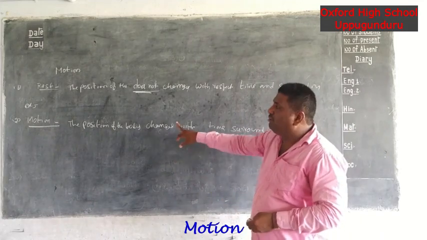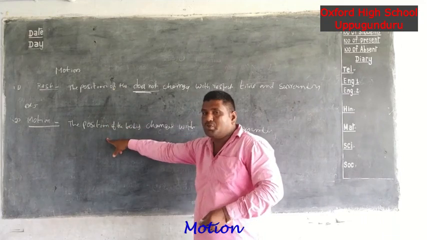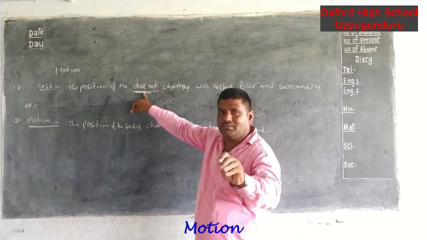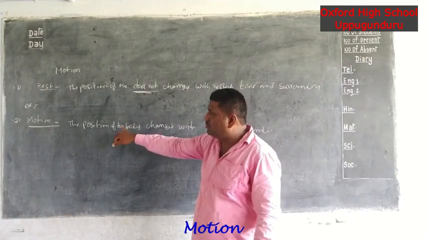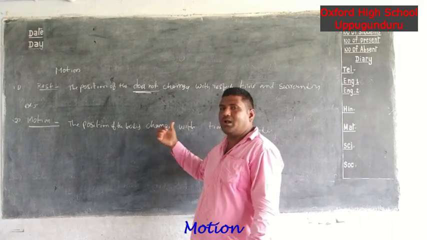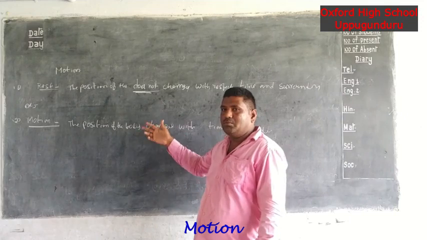Understand all? Mainly, what is the difference between rest and motion? In rest, the position of the body does not change; it is always a constant position. But in motion, the object changes easily from one place to another place. That is the main difference between rest and motion.